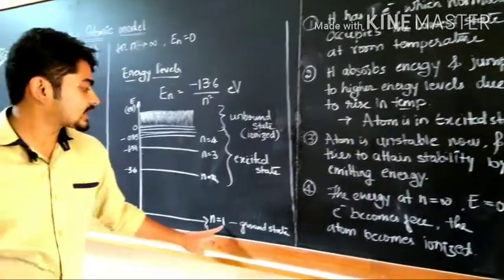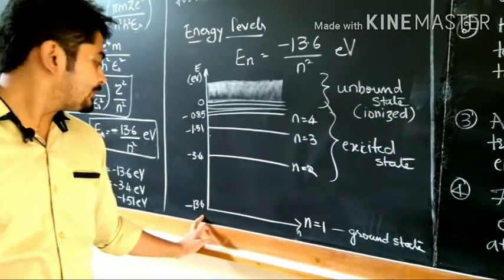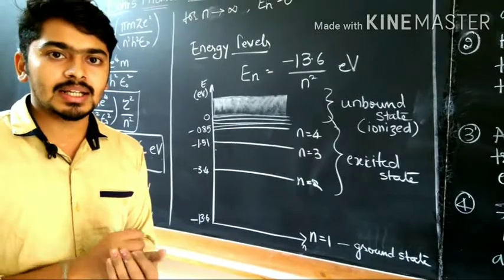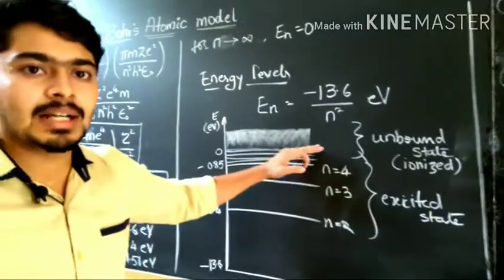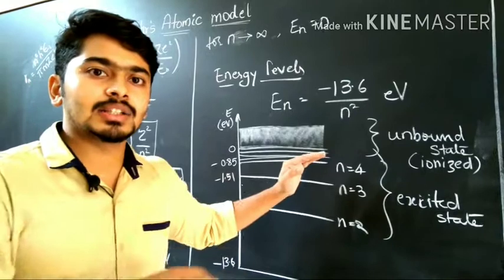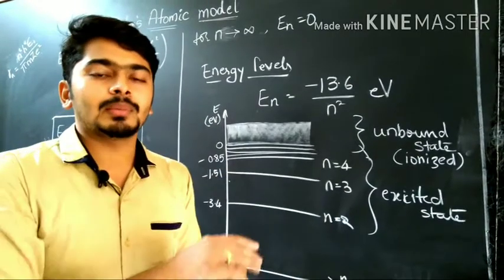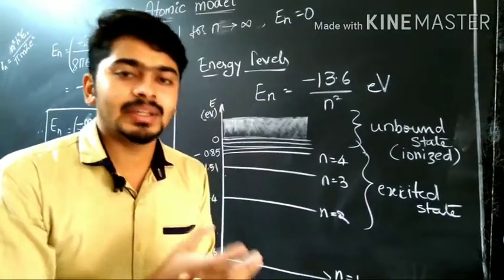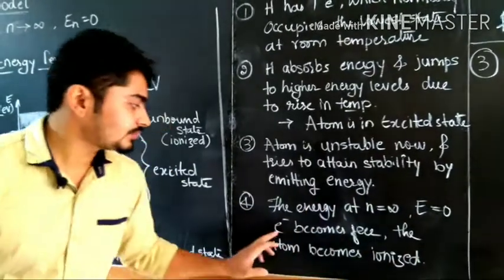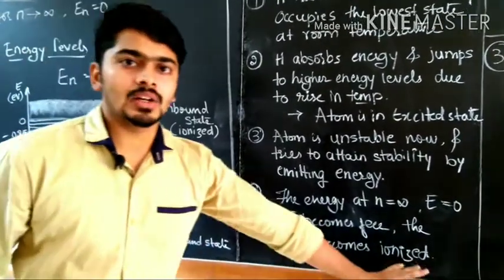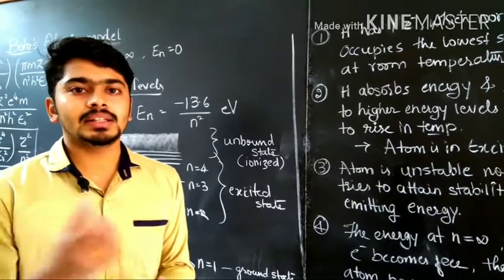Now see, in the ground state what was the energy? It was minus 13.6 electron volt. If I give plus 13.6 electron volt, what happens? Minus 13.6 plus 13.6 is 0, which means the electron nearly comes to the unbound state. If I give even more energy, the electron goes out of the atom. Then the atom is ionized, meaning it is charged. So the energy at n equals infinity is 0. The electron becomes free and the atom becomes ionized. This is explained with the help of the third postulate, the total energy of the electron.